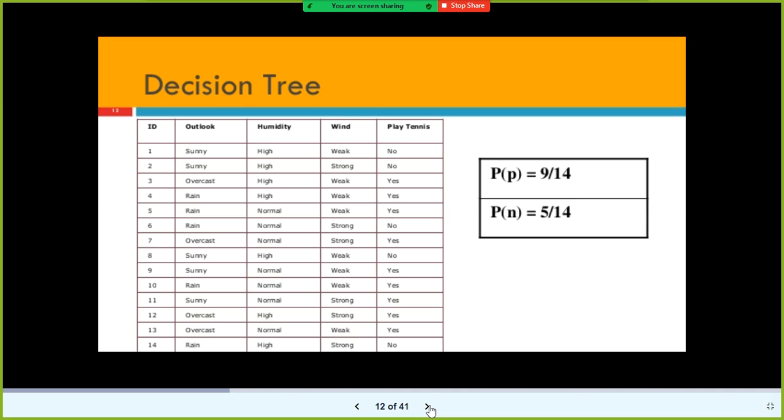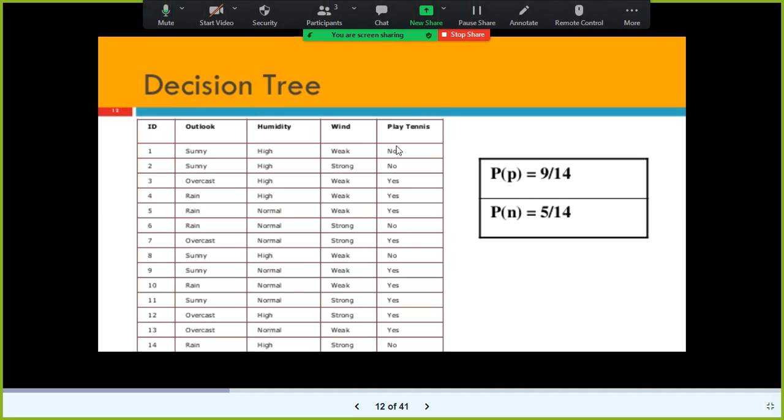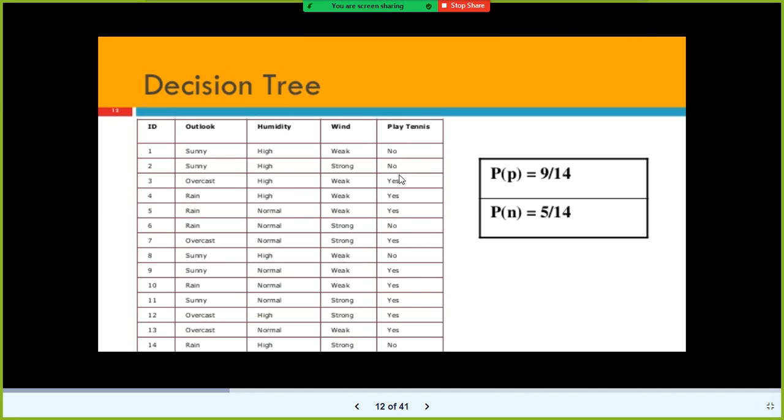Look at this data set, especially the target variable. This is the dependent variable, this is the target variable. These are training data given by my manager or somebody in my team. They are telling me, sir, these are the days he played tennis, and these are the weather conditions when he did not play tennis.